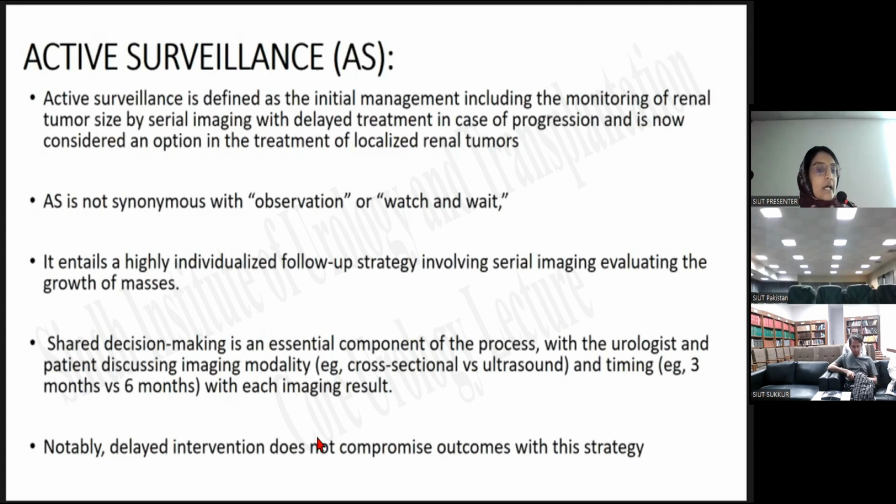So it entails a highly individualized follow-up strategy involving serial imaging for evaluating the growth of the masses, and shared decision making is an essential component of the process between the urologist and the radiologist regarding the modality of choice for monitoring the patient. For example, cross-sectional versus ultrasound, and the timing, that is 3 monthly versus 6 months with each imaging result. And notably, delayed intervention does not compromise the outcomes with this strategy.